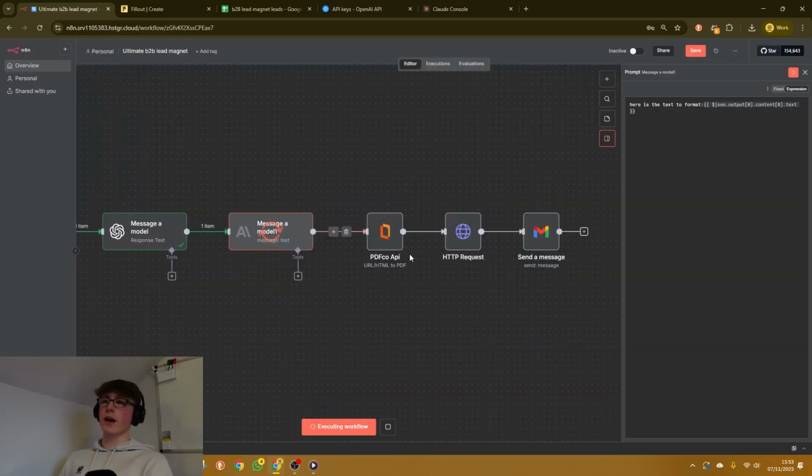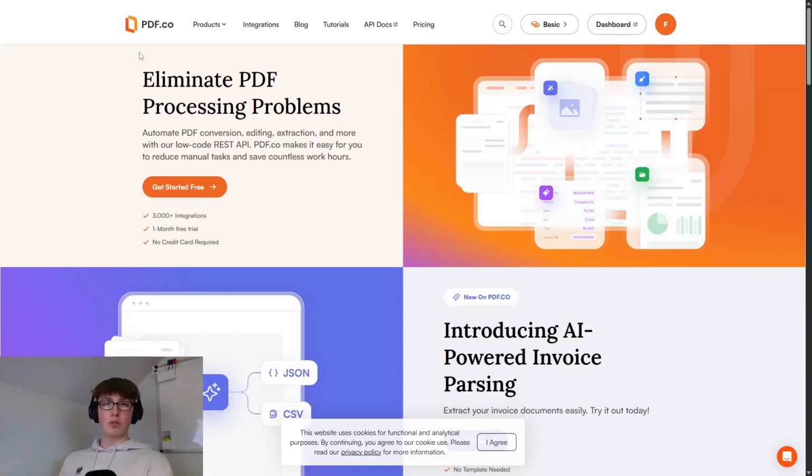So while that's running, I'm going to show you how you can place this information into a PDF. So you're going to want to go to pdf.co, sign up. You can sign up and create a free plan, and literally as soon as you sign up and create a free plan, you're just going to log in and just see a big API key right in front of you. It'll look something like this.